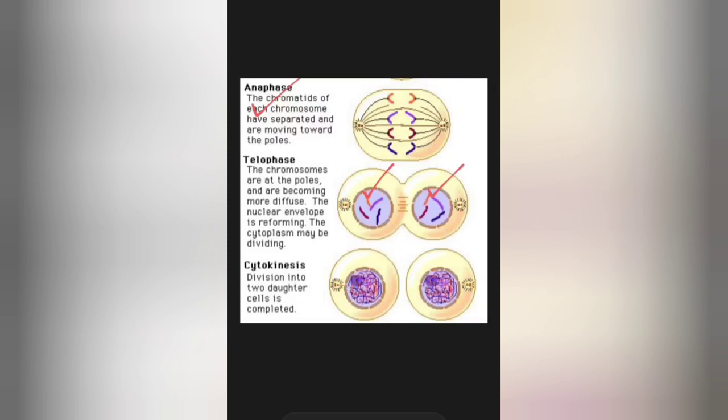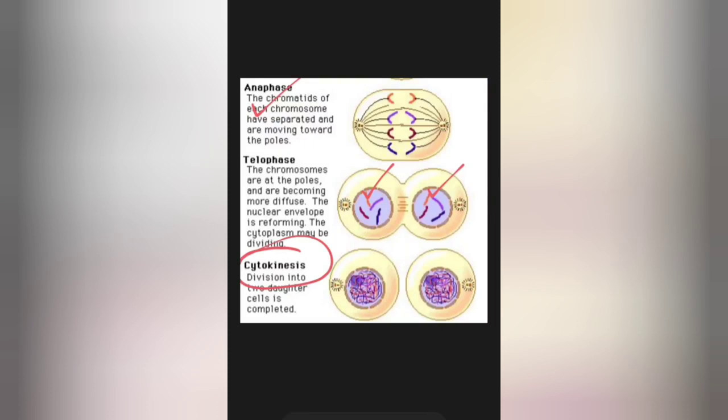The chromosomes which had started to become more coiled and more condensed during the prophase stage start to move back to their previous state, that is, they become less condensed and turn into nuclear reticulum, and the spindle fiber is lost. So these are the main characteristics of telophase. Now moving on to the next stage, which is cytokinesis.